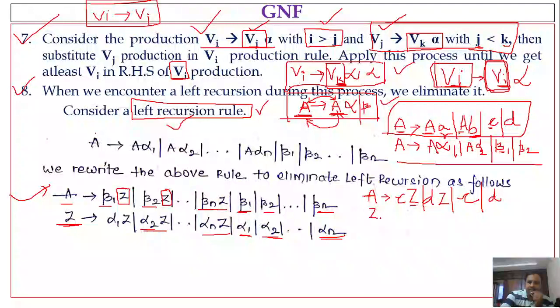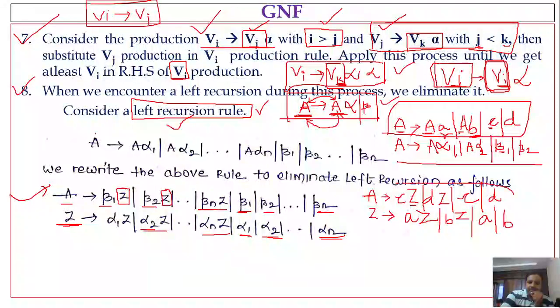Capital Z denotes, what is capital Z? Alpha 1. What is alpha 1? Small a. So alpha 1 Z, small a Z. Next alpha 2 Z. What is alpha 2? Small b, capital Z. Okay. Then alpha 1. What is alpha 1? Small a. Or alpha 2. What is alpha 2? Small b.